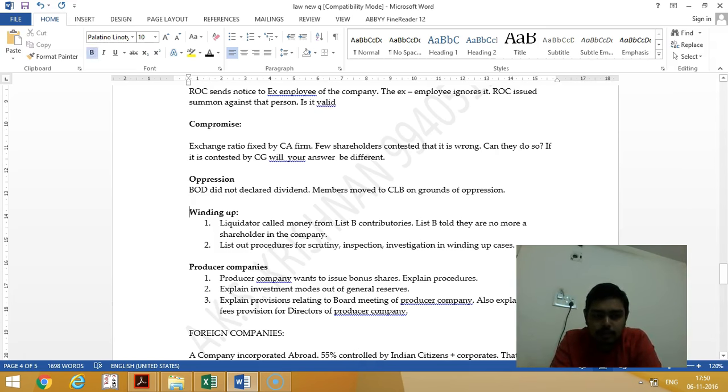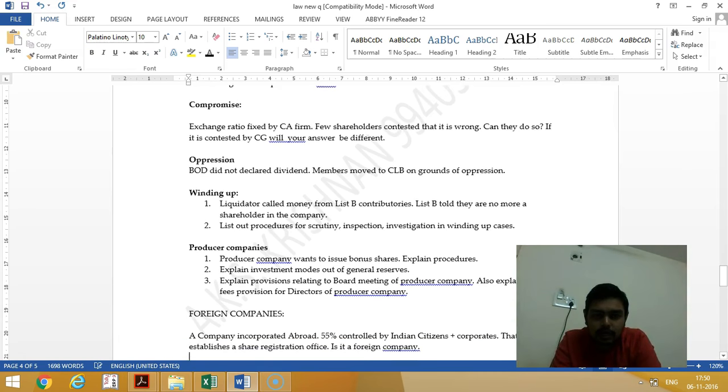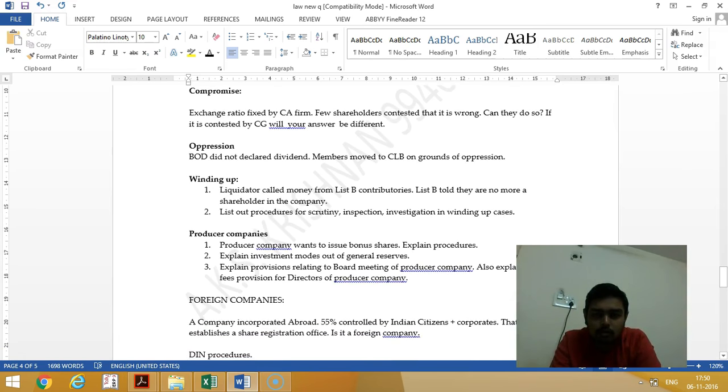Then oppression and mismanagement. The board did not declare dividend. The member moved to CLB on grounds of oppression and mismanagement. See, declaration of dividend is the absolute discretion of the directors. Non-declaration of dividend does not amount to oppression.